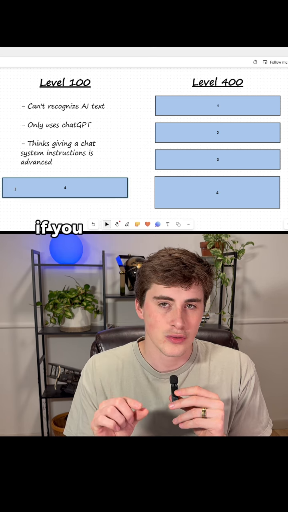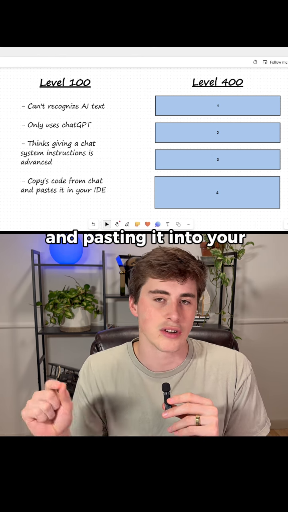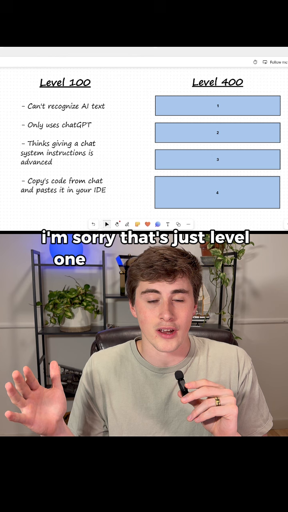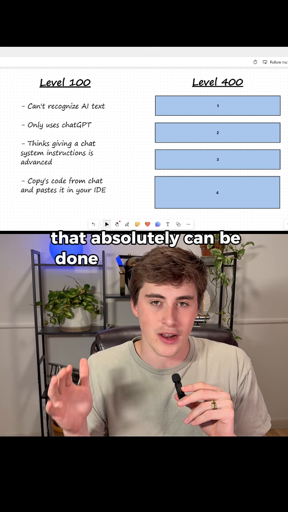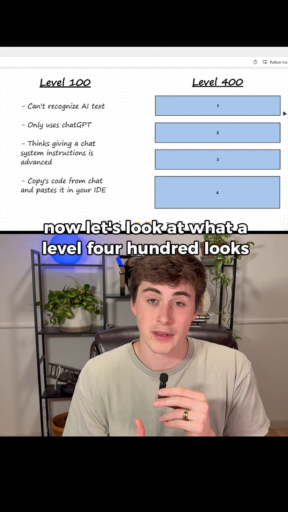All right, this last one: if you code at all, and if you are copying your code from your chat and pasting it into your IDE, I'm sorry, that's just level 100 behavior. That absolutely can be done more effectively if you know your AI a bit better. Now let's look at what a level 400 looks like because it's not even close.